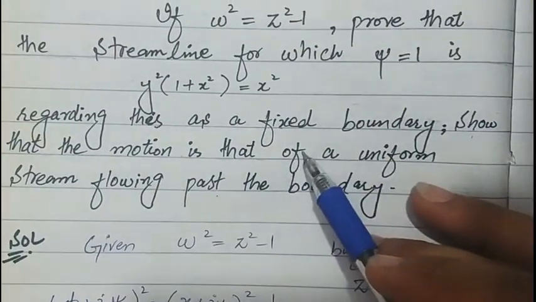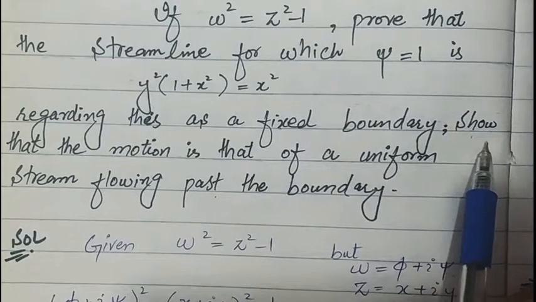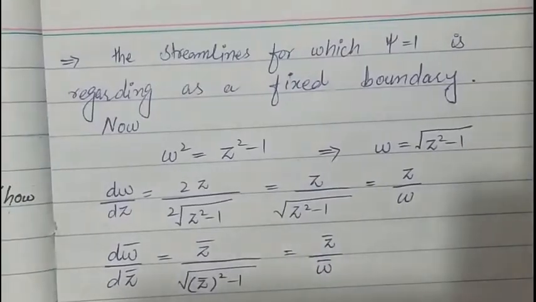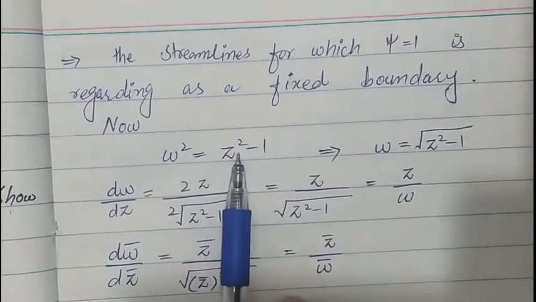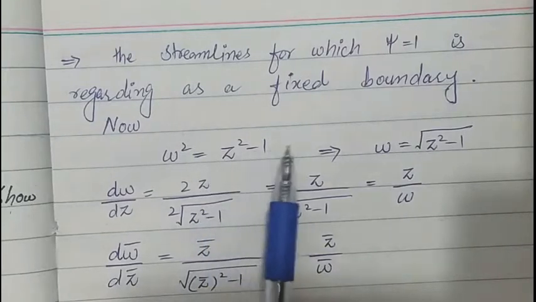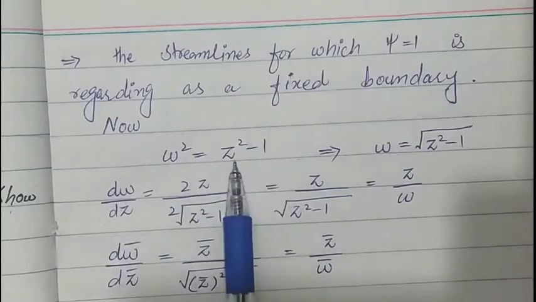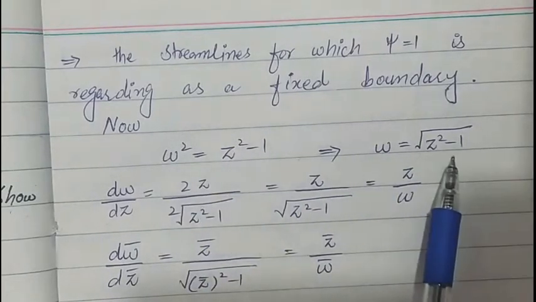Now for the speed, we will move by taking the derivative of the analytical function with respect to the complex variable, that is z is equal to x plus iota y. So dw by dz, the derivative of this function. This is a square type function, so firstly take its square root.